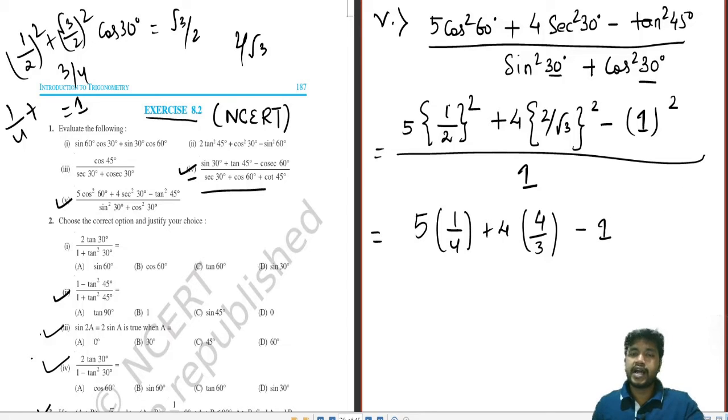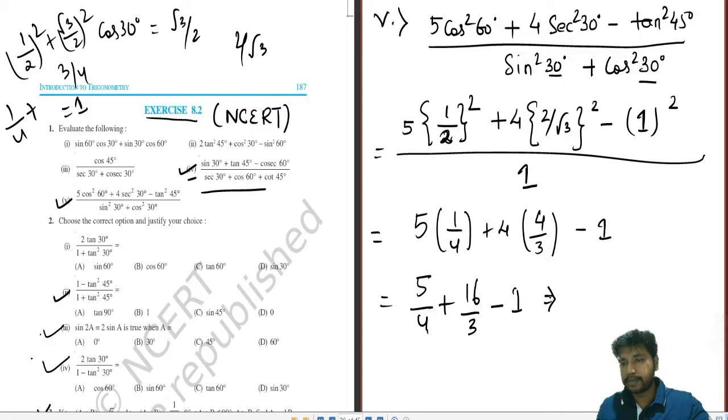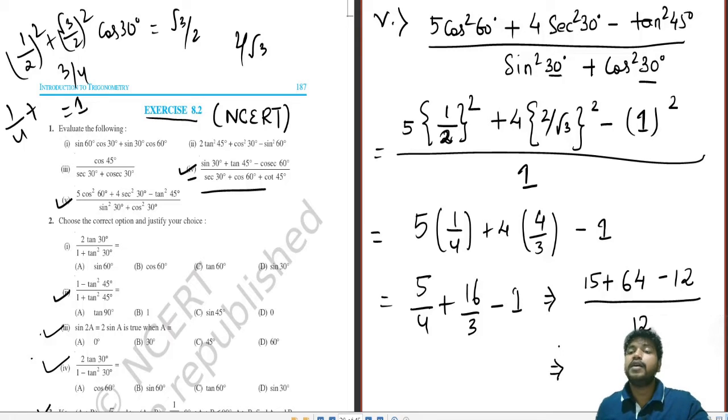Okay, so look into it. I have done the square of this part. 1 by 2 whole square is 1 by 4, root 3 whole square is 3, minus 1. That will be 5 by 4 plus 16 by 3 minus 1. I have removed the denominator part because it is 1. So now the LCM will be 12. 5 3s are 15, 16 4s are 64, minus 12. So 15 plus 64 is 79, and 79 minus 12 will be 67 by 12.